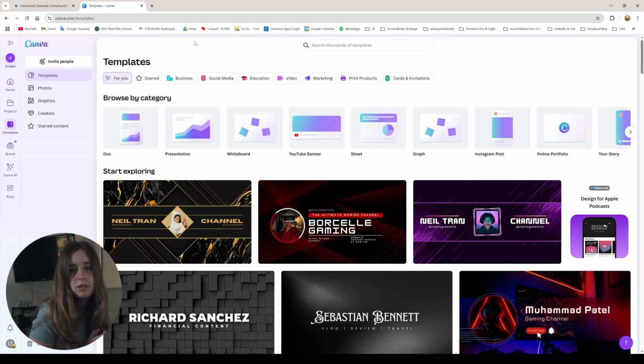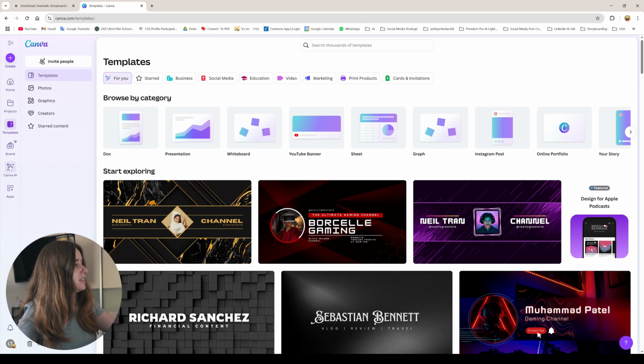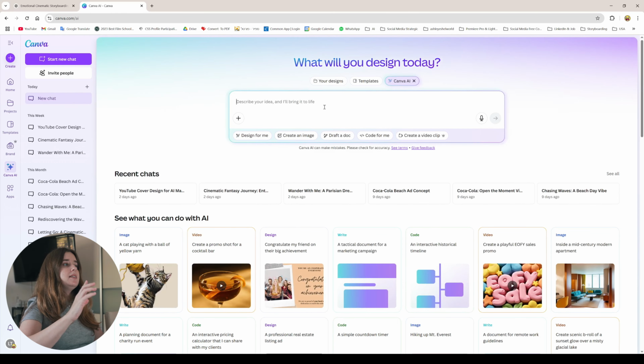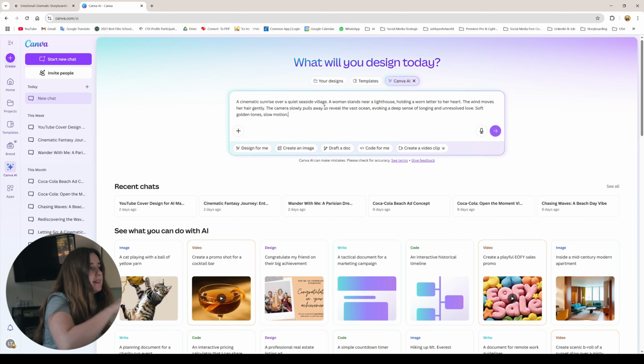As I mentioned before, you do need a pro version, but don't worry about that because Canva has it 30 days for free. So you can always try that and try writing new prompts with VEO to see how it goes. And if you want, you can pay for the pro version afterwards. On the left side, you can see we have Canva AI. That's what we need. And here in this describe your idea, we're gonna paste that prompt that we just copied. If we want to create a video with VEO, we can just click here, create a video clip.